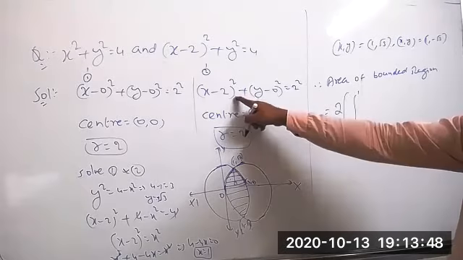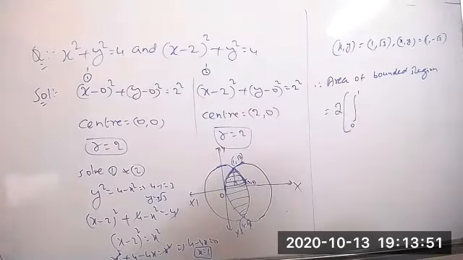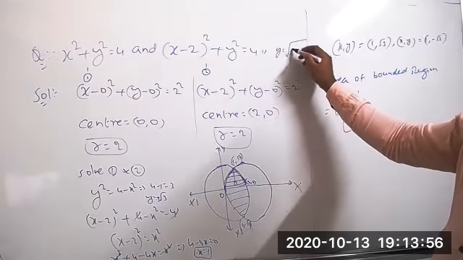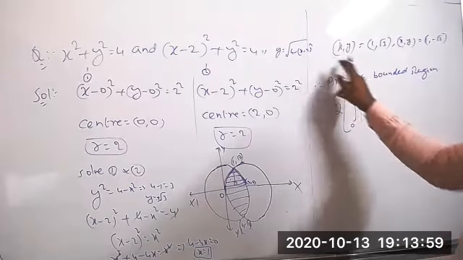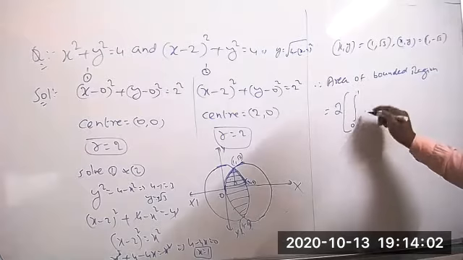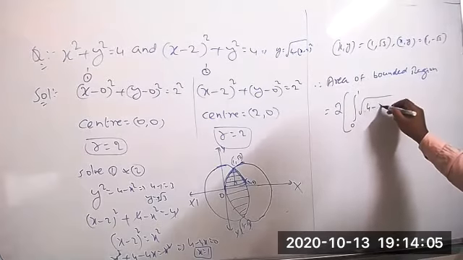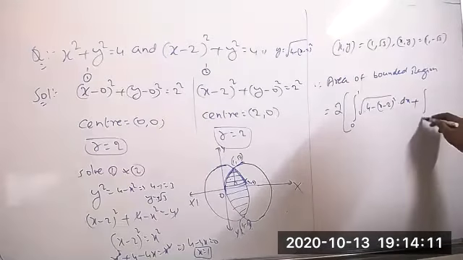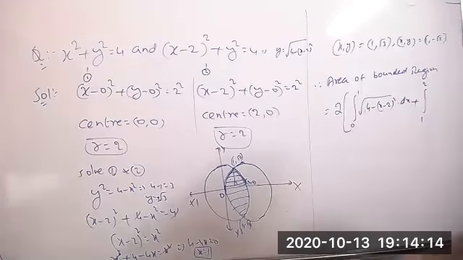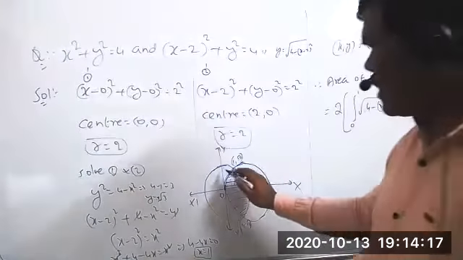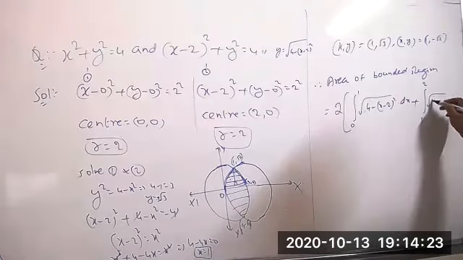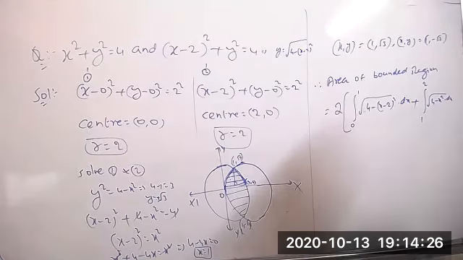What is the circle here? x minus 2 whole square plus y square equal to 4. Based on that, y equal to square root of 4 minus (x minus 2) whole square. So I can write the square root of 4 minus (x minus 2) whole square dx, plus the second part from 1 to 2. Taking the first circle, y square equal to 4 minus x square, so we write the root of 4 minus x square dx.